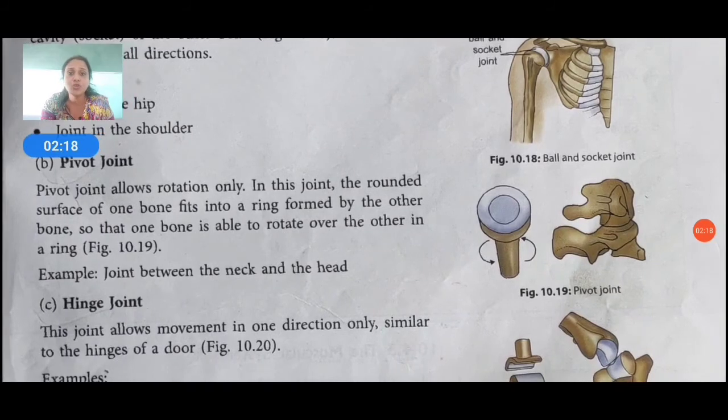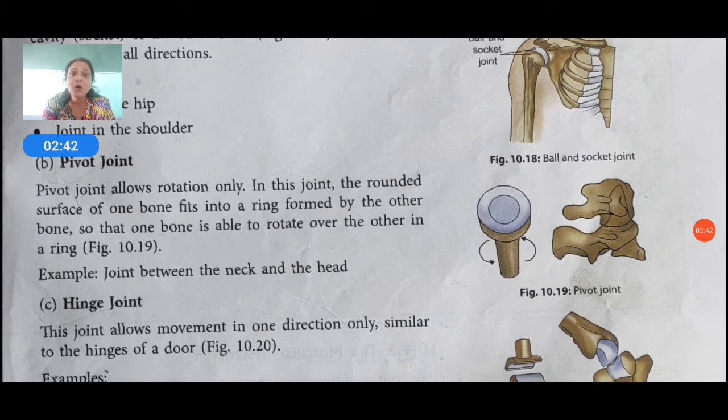And then the pivot joint allows rotation only. In this joint, the rounded surface of one bone fits into a ring formed by the other bones, so that one bone is able to rotate over the other in a ring. In figure 10.19 you can see the pivot joint here.